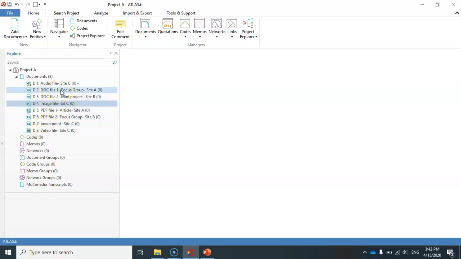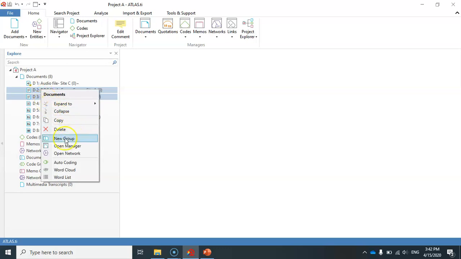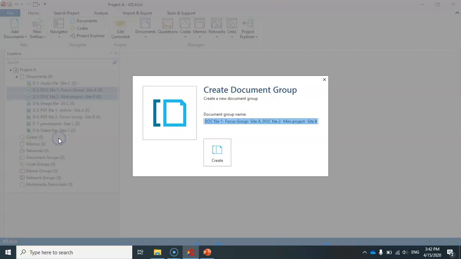As you can see, documents D2 and D3 are Microsoft Word documents. I can select one of them and the other one by pressing the Control button on my keyboard. Now these two documents have been selected. What I can do is right click on one of them and select new group, and then ATLAS.ti will propose a name for this document group.